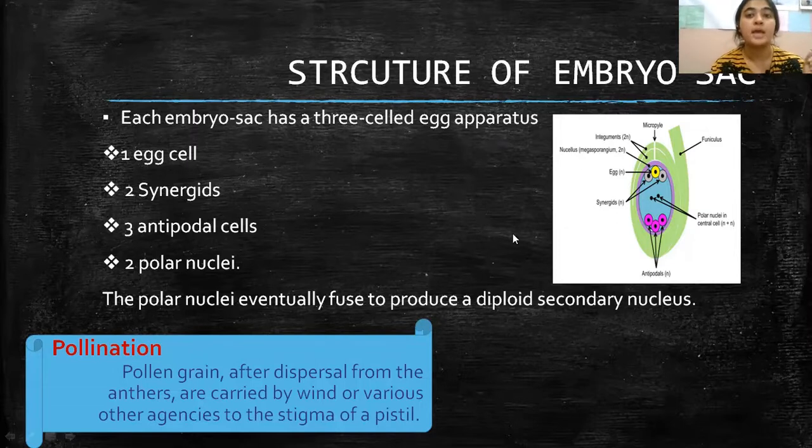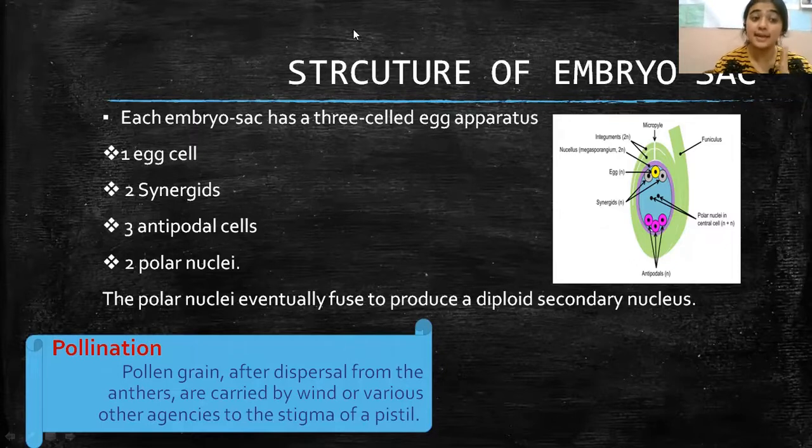What is there in the embryo sac? The embryo sac is a 3-celled egg apparatus: 1 egg cell, 2 synergids, 3 antipodal cells, and 2 polar nuclei. So basically every embryo sac is a 7-celled, 8-nucleated structure.